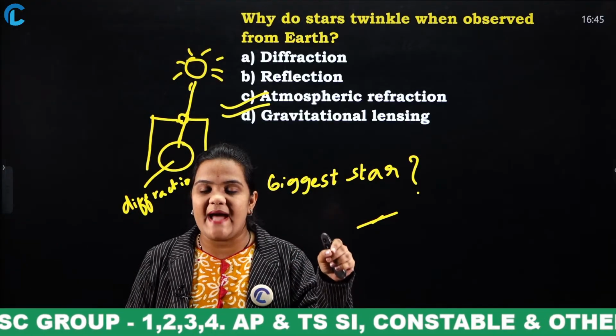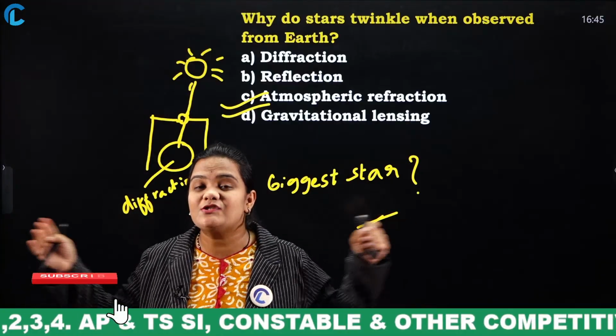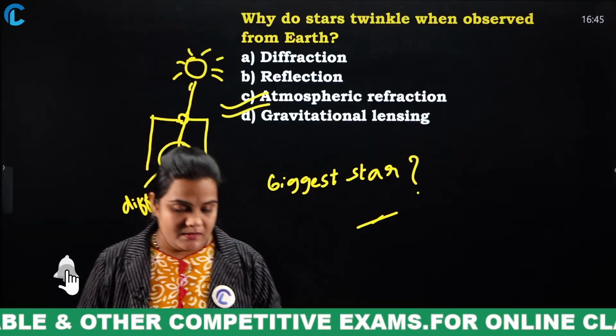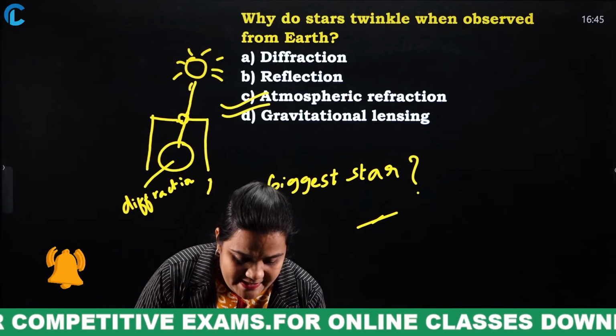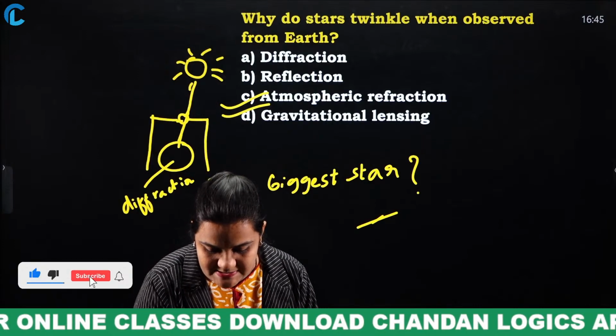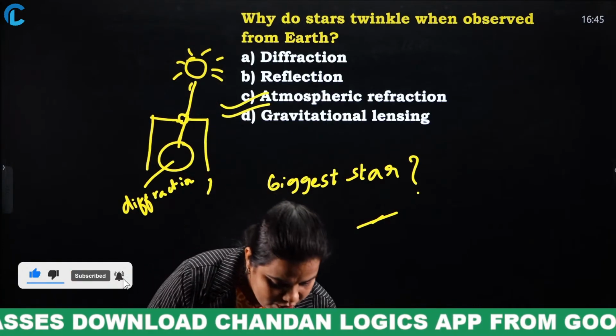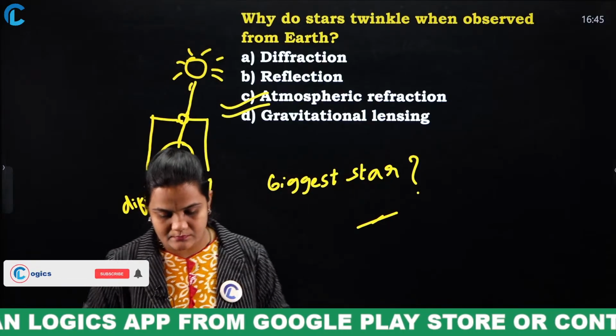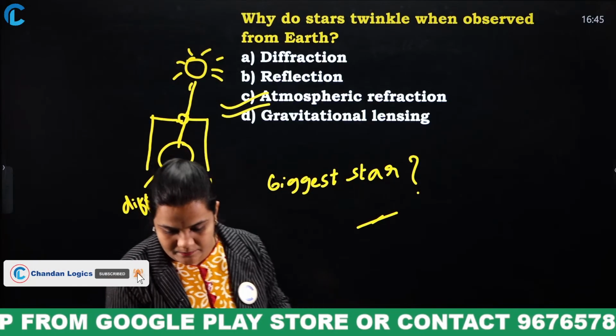There exists a star which is bigger than the sun, and the name of that star is UY Scuti. Clear, all of you? Very good.